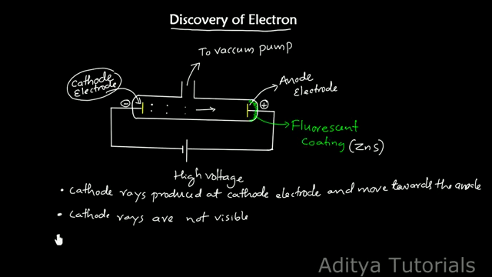Next, in the absence of electric and magnetic fields, these rays travel in a straight line. This is quite interesting. So here I will write that the particle moves in a straight line. Cathode rays move in a straight line.